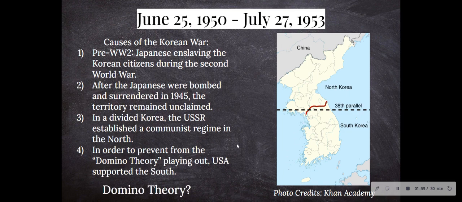And before we go into what the domino theory is, we're going to be talking about the 30th parallel. The 30th parallel is, like I said, the dividing line of North and South Korea, and it is a very heavily guarded border by both North Korean and South Korean soldiers. The border is one of the most dangerous places known to man today. Right. Now let's go into the domino theory.